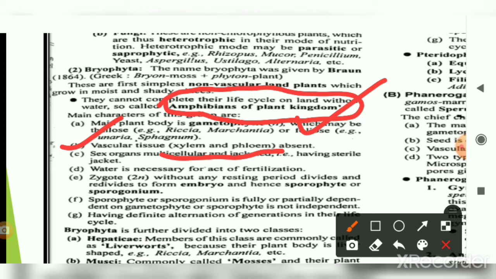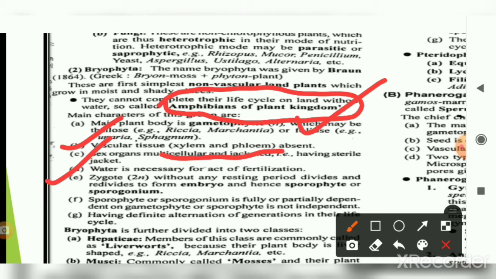And the sex organs are multicellular with a jacket layer, having the sterile jacket. And water is necessary, as we have already discussed, because they have both vegetative and reproductive cycles. Both types of cycles require water, and they complete their life cycles requiring both the land habitat and the water habitat. That's why this is known as the amphibian of the plant kingdom.